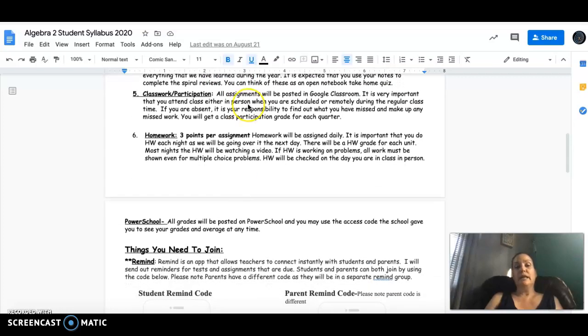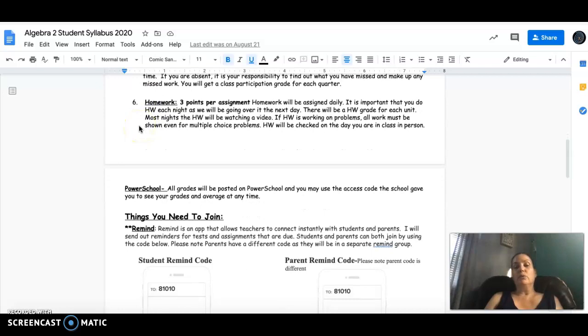Classwork participation. It is important that they're attending class either in person or remotely, and that they're participating in class as much as they can, following along. I told them they're going to have to make sure that they're doing the right thing at home, because I'm not necessarily standing right next to them, making sure that they are. But, to work as hard as we can, ask questions when we don't understand something, and follow along with the class and do what we need to do.